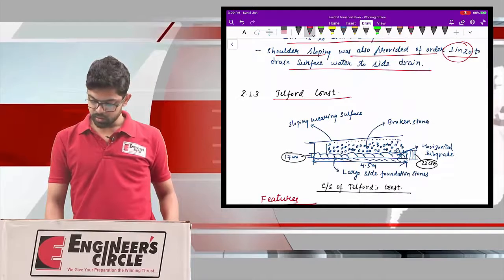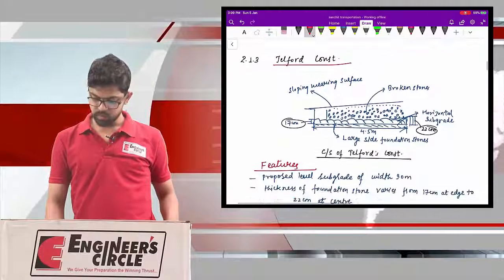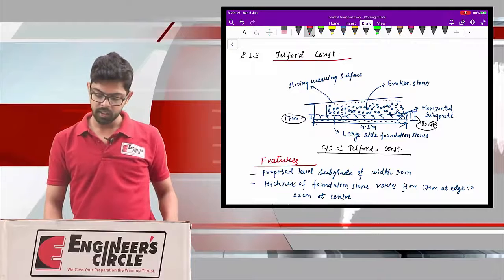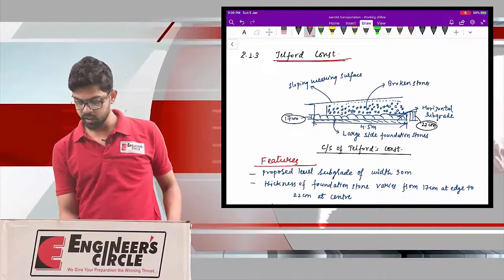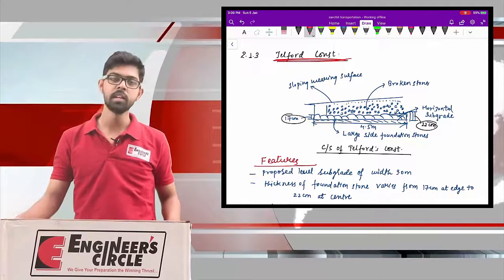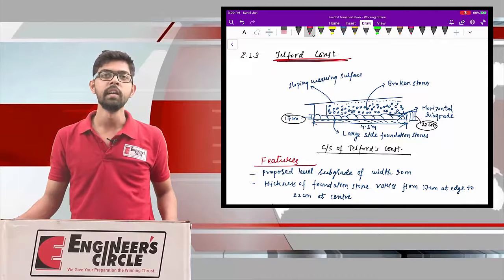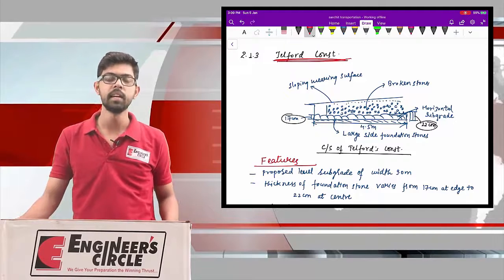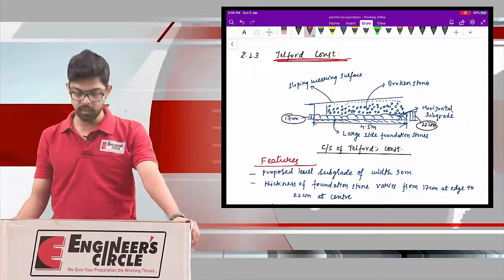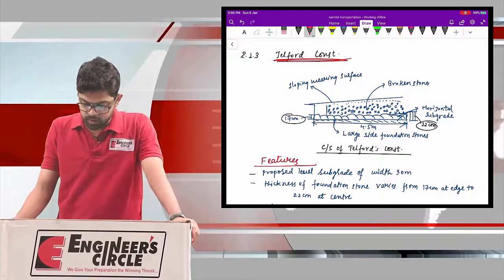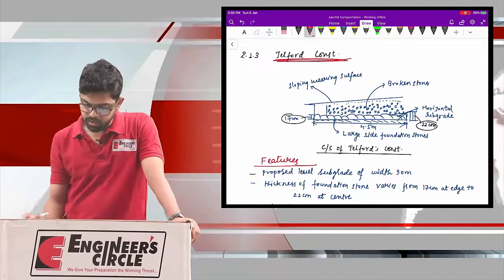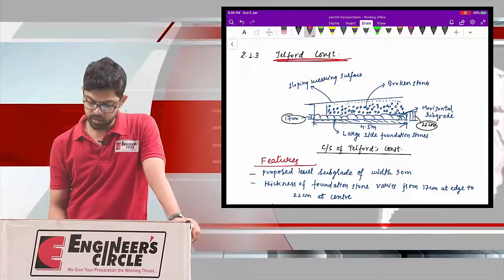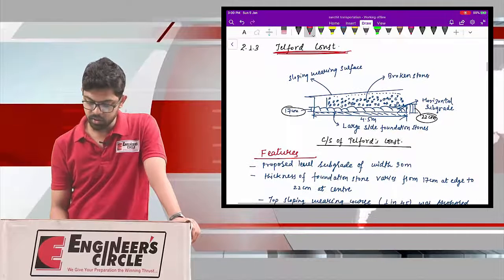Now after Trescott, a new methodology came, and the name was Telford construction. Telford was also an engineer, and he proposed a new methodology, and thereafter it got the name Telford construction. As you can see from the figure, the cross-sectional profile of the Telford construction is drawn here.